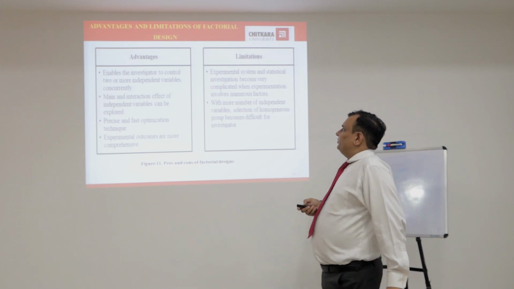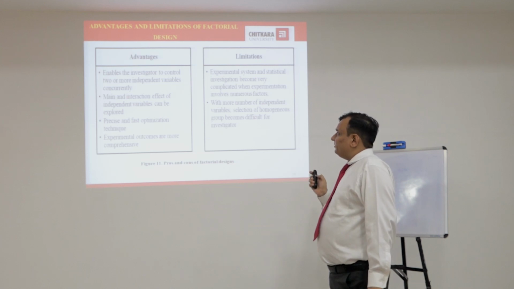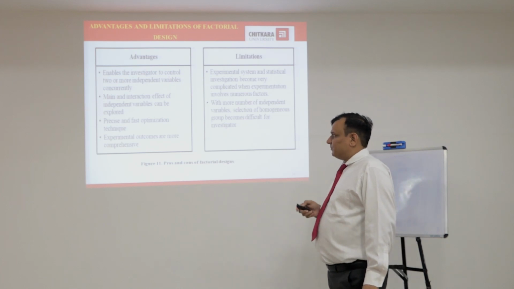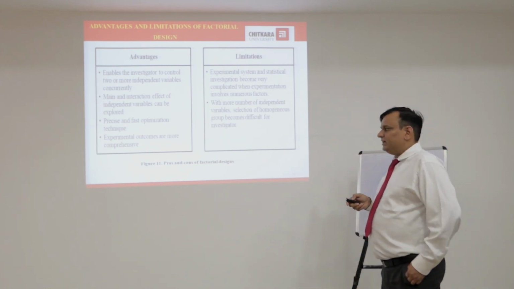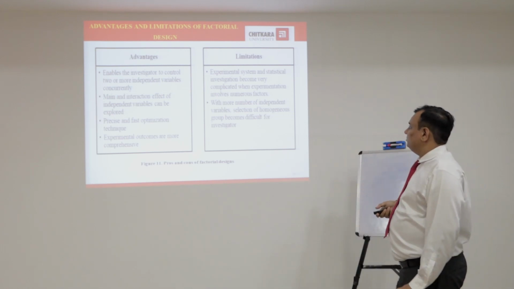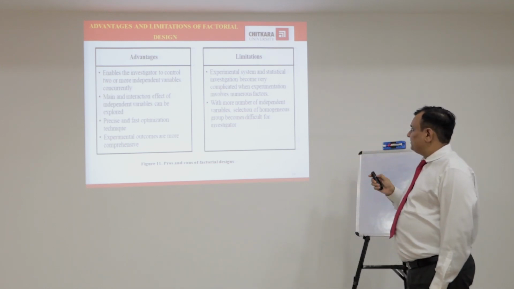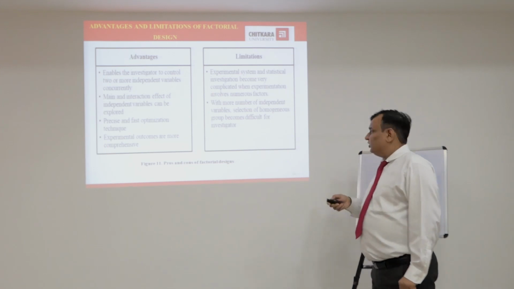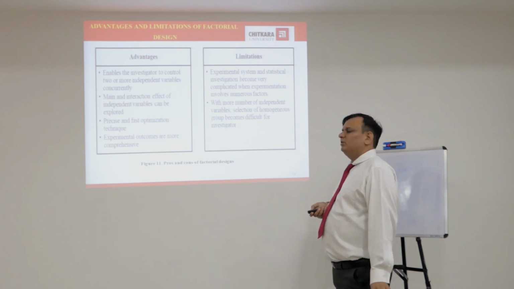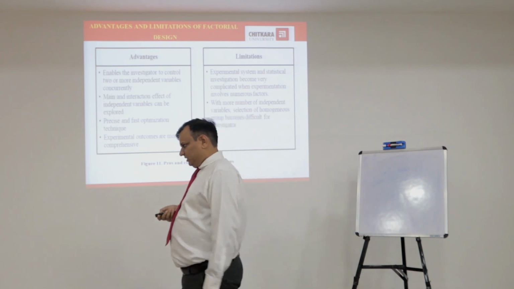Advantages and limitations of factorial designs. Advantages: it enables the investigator to control two or more independent variables concurrently. Main and interaction effects of independent variables can be explored. It is a precise and fast optimization technique. Experimental outcomes are more comprehensive. There are some limitations also. The experimental system and statistical investigation become very complicated when experimentation involves numerous factors. With a greater number of independent variables, selection of a homogeneous group becomes difficult for the investigator. These are the pros and cons, the advantages and limitations, of factorial designs.